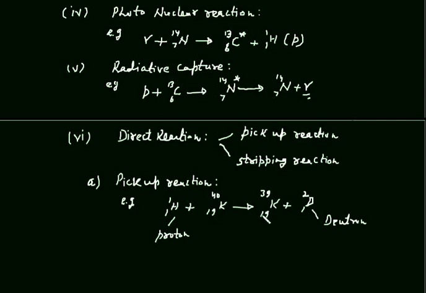No, atomic number is same, 19. Means proton number of potassium is same, but mass number has decreased by 1. It means in this product nuclei there is loss of 1 neutron, and that neutron is picked up by proton and it has become now neutron. So this is pickup reaction. So you can understand it that in a pickup reaction, a nucleon is picked up by the incident particle.